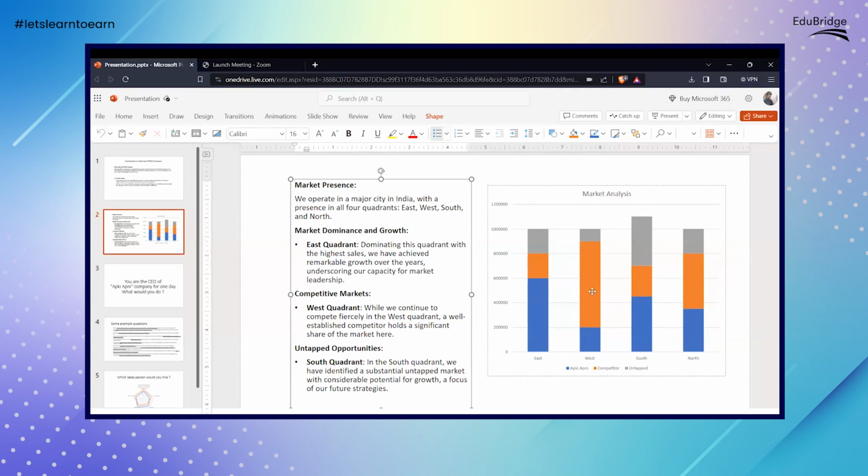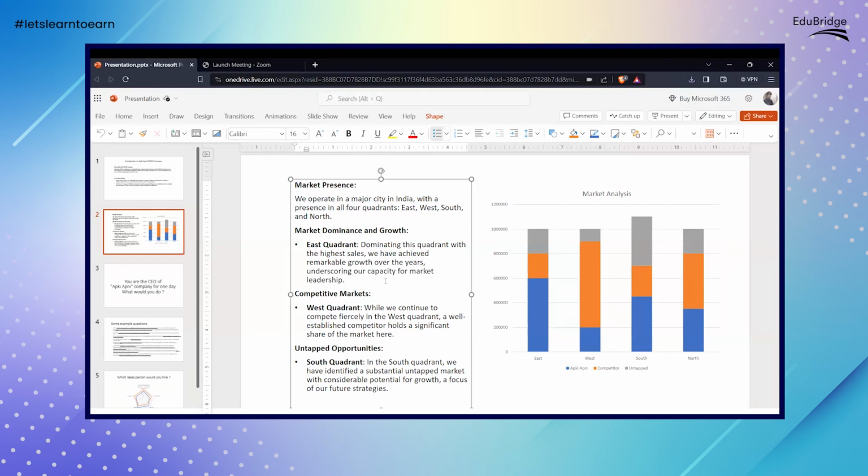For the south region, the untapped region, you can actually deploy some different strategies. You can go for an analysis of some emerging trends over there, or some discount strategies, and you can work around it. The untapped region is not touched by our competitors as well, and there are some hotels over there as well.